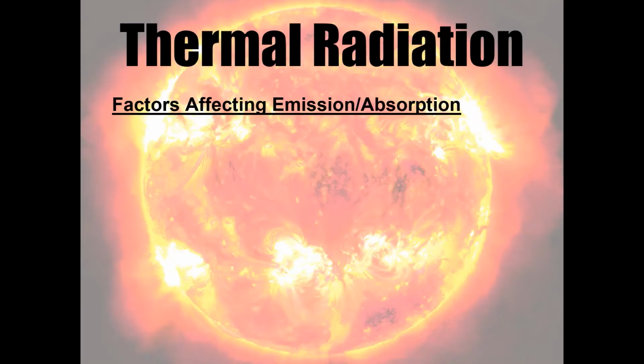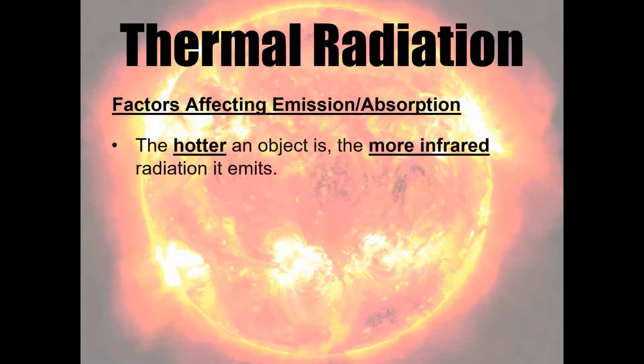Okay, so one of the things we need to look at in our course is the factors that affect the emission and absorption of thermal radiation. The first, the most obvious, is the temperature of the object. The hotter an object is, the more thermal radiation it is going to be emitting.